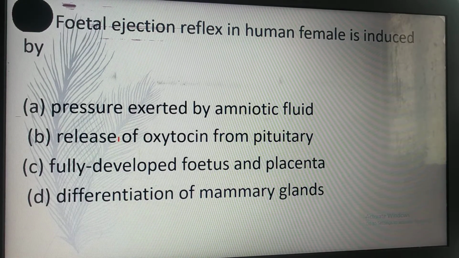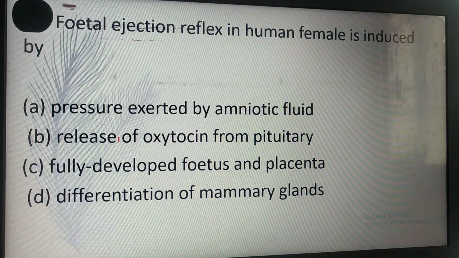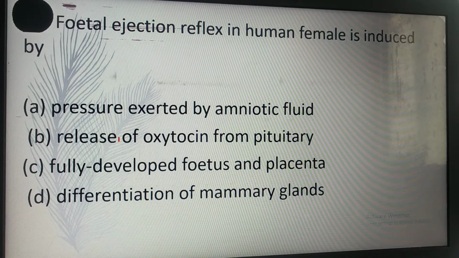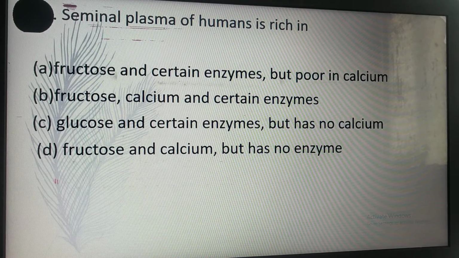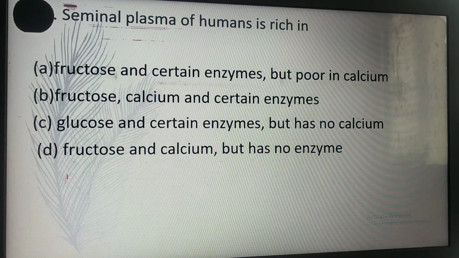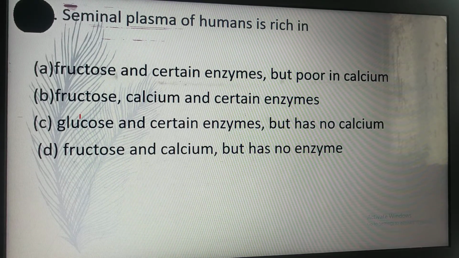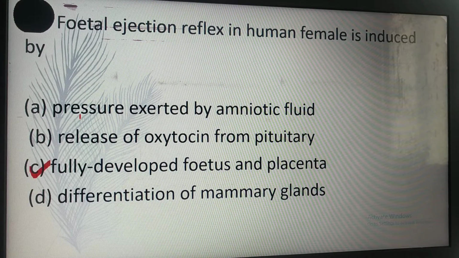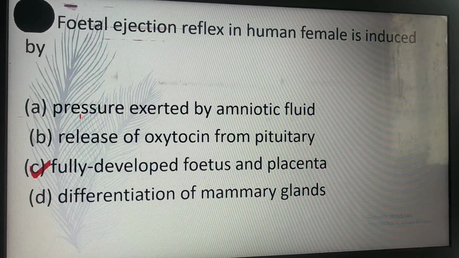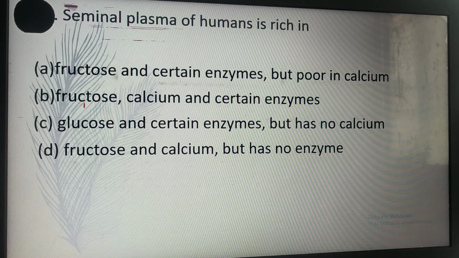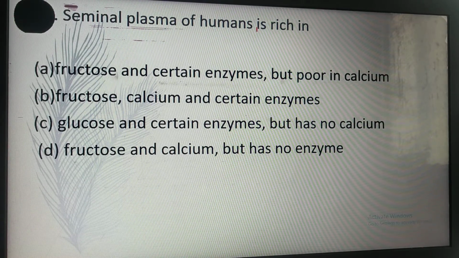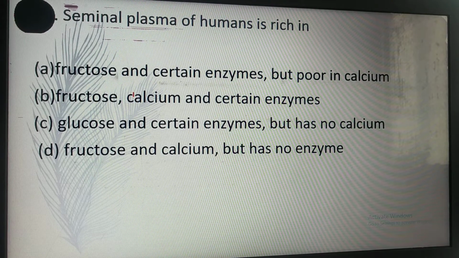Fetal ejection reflex in human female is induced by the fully developed fetus and placenta. Seminal plasma of human is rich in C. Glucose. No, seminal plasma of human is rich in fructose, calcium, and certain enzymes.